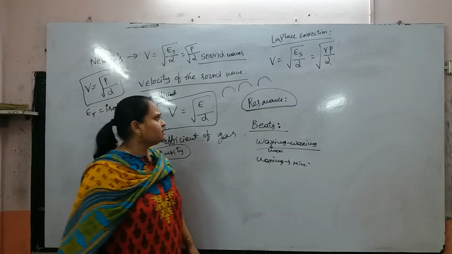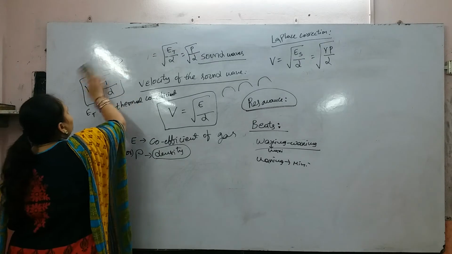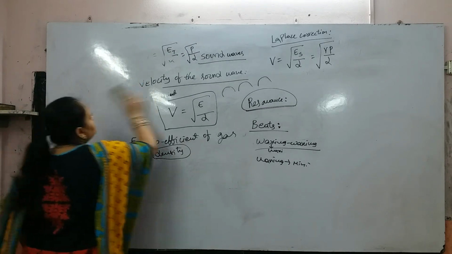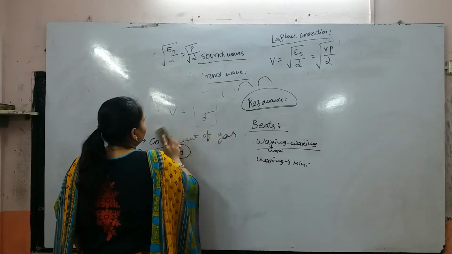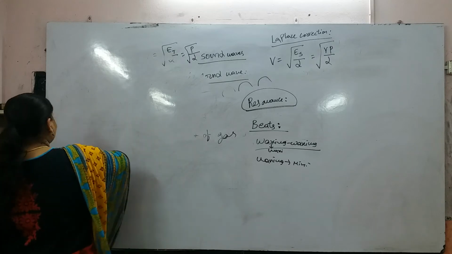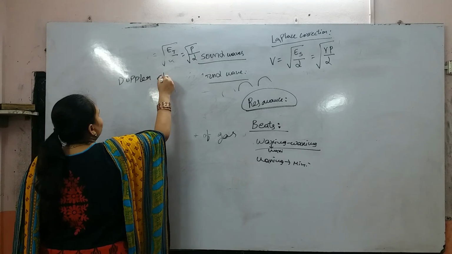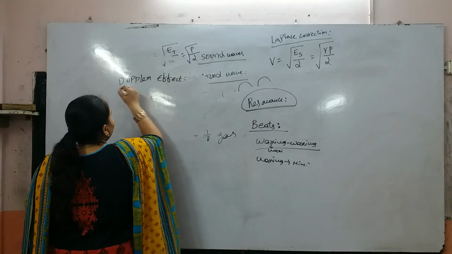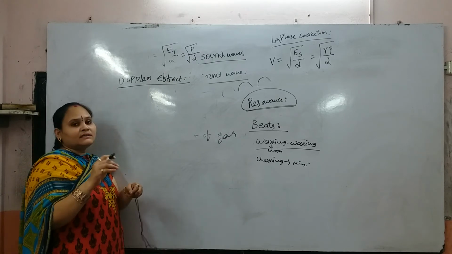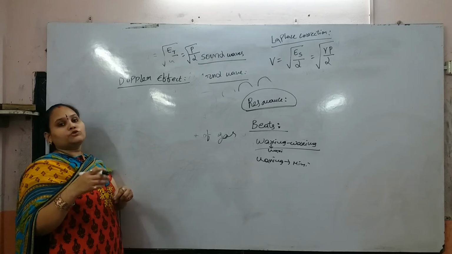These are all the basic concepts of sound waves, and the last one is the Doppler effect. The Doppler effect is nothing but the apparent change in frequency from the source to the observer.